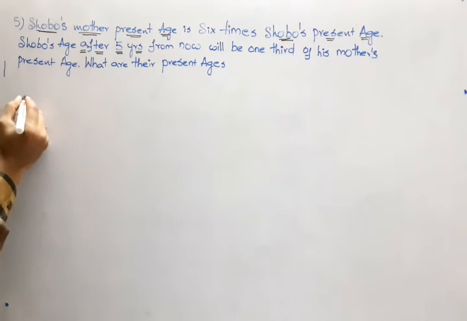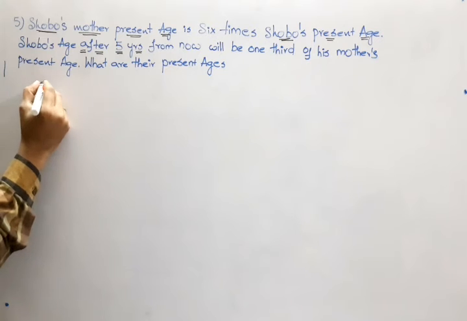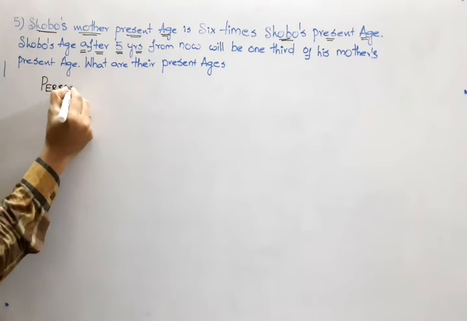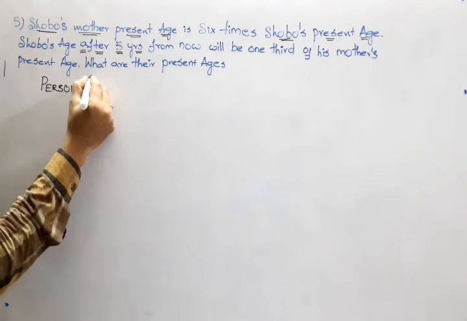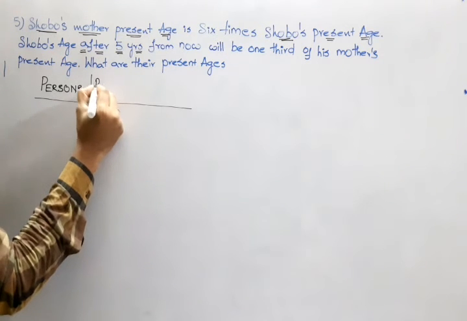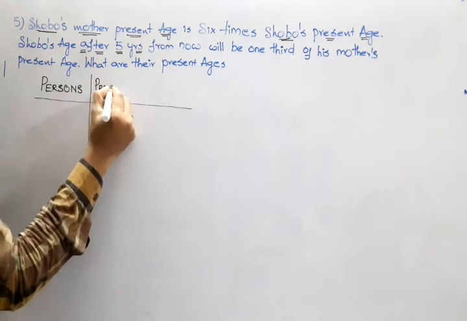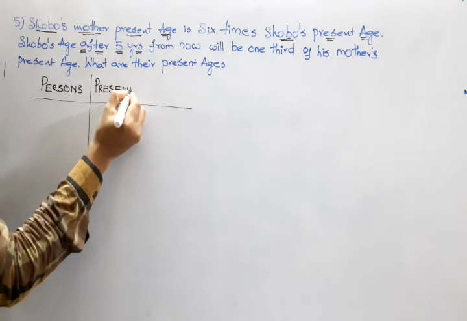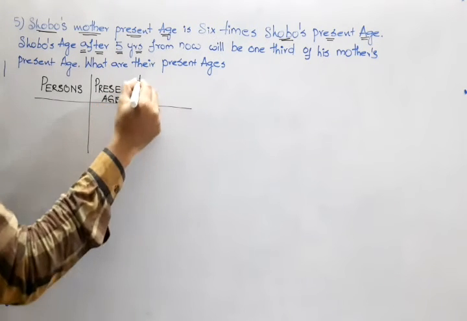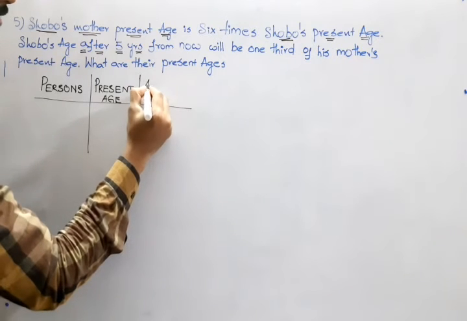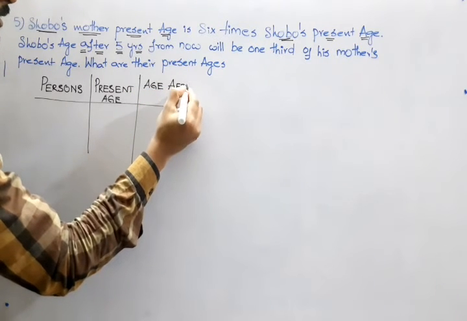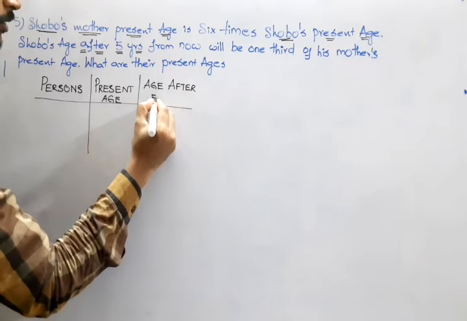As we have two persons, you can write the solution just as I am writing. Persons, present age, and age after 5 years.